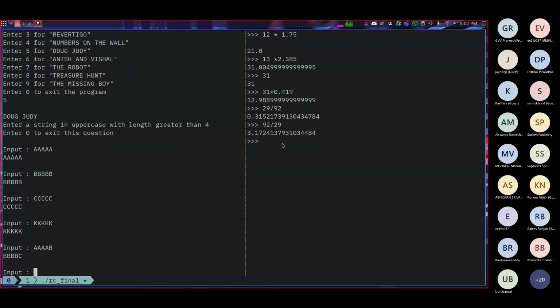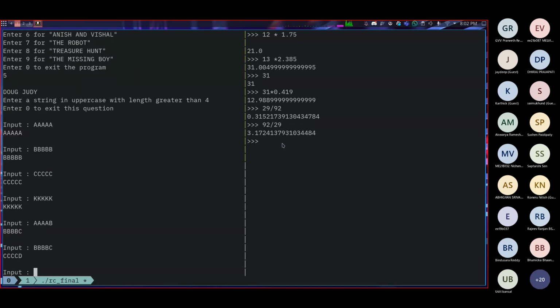What if we change a single letter? We'll get B, B, B, B, C. Okay, what if we enter the same thing again? We get C, C, C, C, D. It's like increasing each of the letters by 1. What I mean by increasing is that the next letter for B is C. If you follow the ASCII table, B has a value of 66 and C has a value of 67. So the next letter for B is C. Similarly, the next letter for A is B. It's increasing the letters by 1.